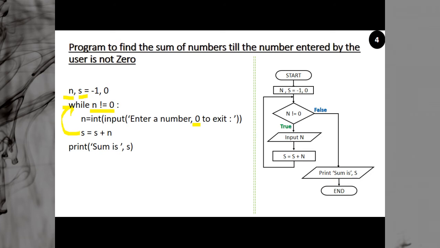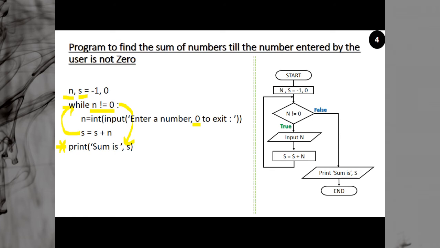And then again you come here. Is 0 not equal to 0? No, 0 is equal to 0. So you exit. And when you exit, where will you come? You will come to this particular place, outside the loop. So you come to this statement and it will be executed: print sum is s.